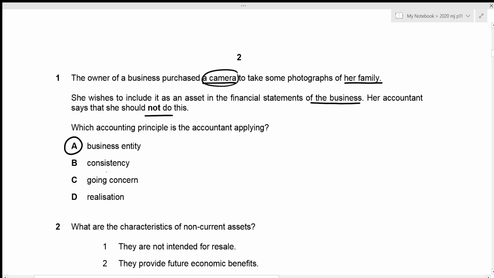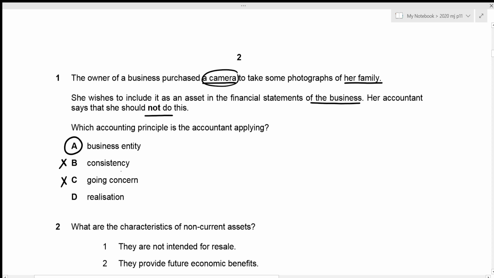The second one is consistency, and the consistency principle states that accounting principles or methods should be followed consistently in the future once adopted. But in this case, we are not talking about any accounting methods or principle. So obviously, the second option is incorrect. The third one is going concern, and this assumes that a company has the resources to continue making enough money to stay afloat for the foreseeable future. And in this case, we're not talking about the future of the business. We are talking about whether or not to include an asset purchased by the owner for her personal use in the financial statements of the business. So clearly, the third option is incorrect as well.